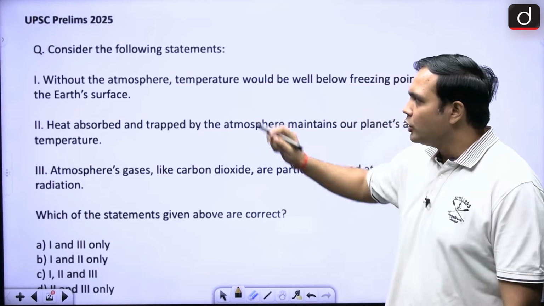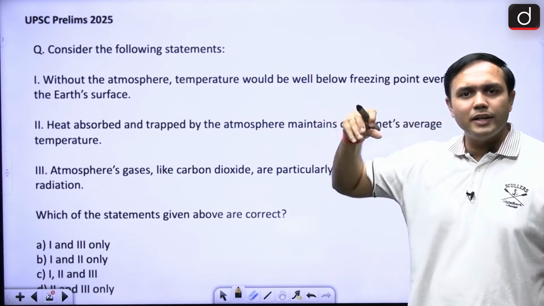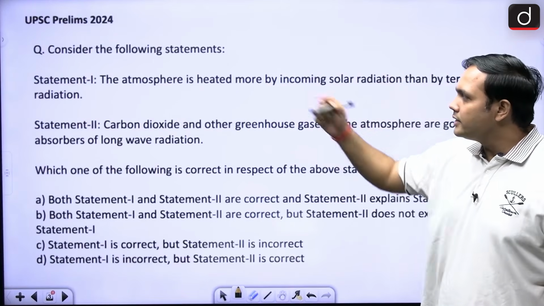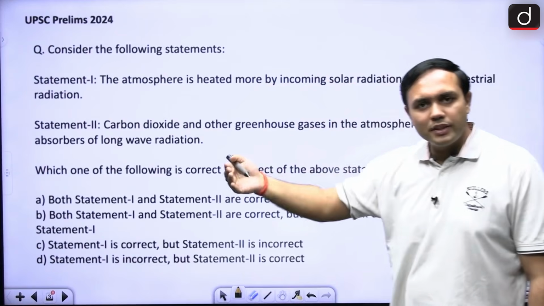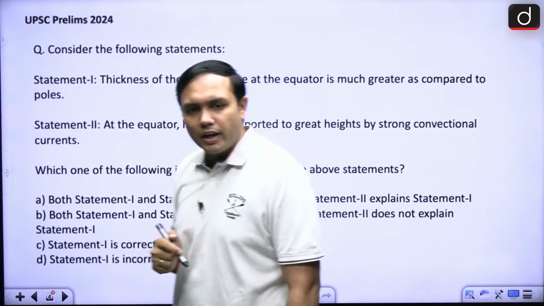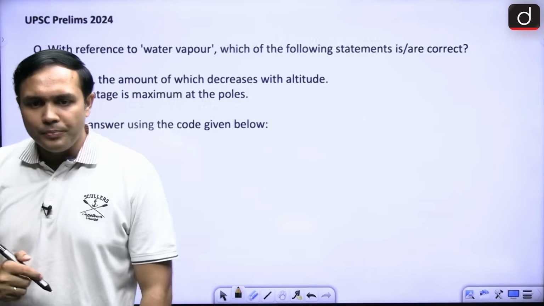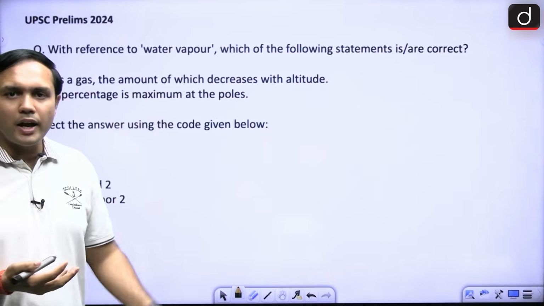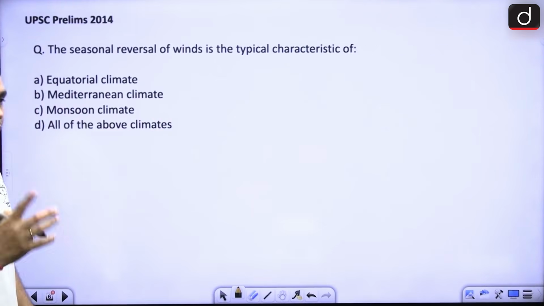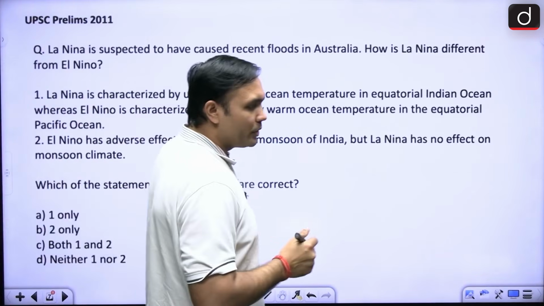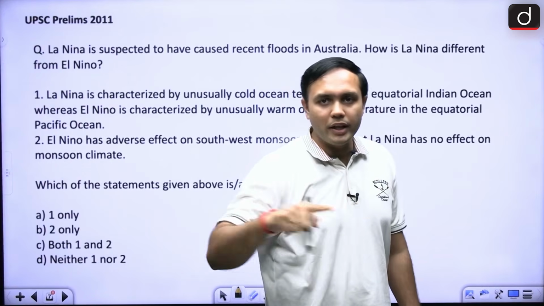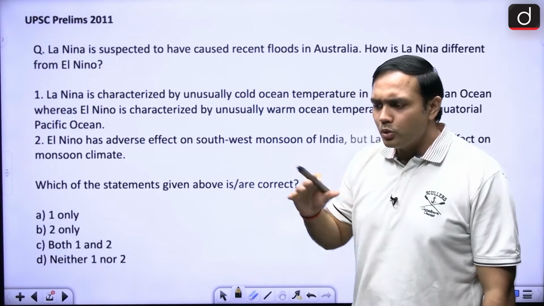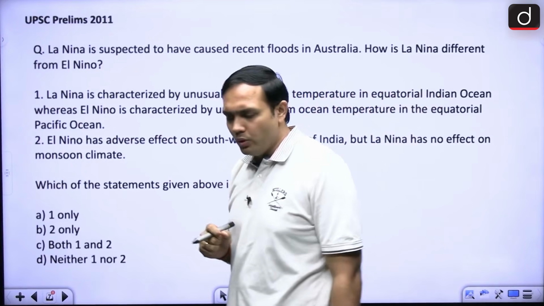but if you see where are the areas that UPSC is focusing on, it is focusing on the atmosphere and its properties. For example, here it is asking about temperature, right? Then it is asking about solar radiation as well as temperature. Next question is regarding the layers of the atmosphere. Next, you will see some very basic questions with respect to water vapor and monsoon type climate, right? And a very important topic for this particular year, because this is a super El Nino year, right? So El Nino and La Nina has also been asked in 2011, right? So these are some of the major topics that we are going to focus on.